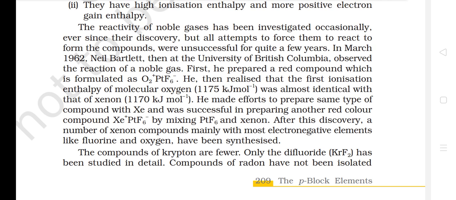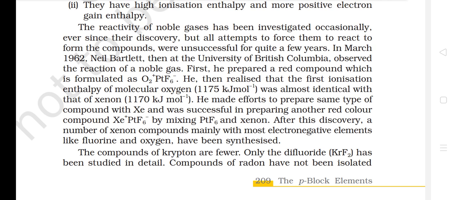He then realized that the first ionization enthalpy of molecular oxygen was almost identical with that of xenon. He made efforts to prepare the same type of compound with xenon and was successful in preparing another red color compound, Xe+ PtF6−, by mixing PtF6 and xenon. After this discovery, a number of xenon compounds, mainly with most electronegative elements like fluorine and oxygen, have been synthesized.